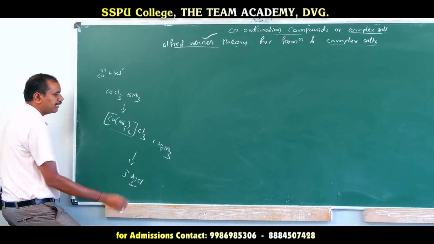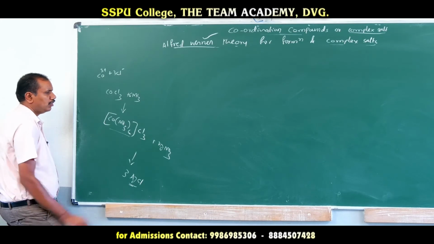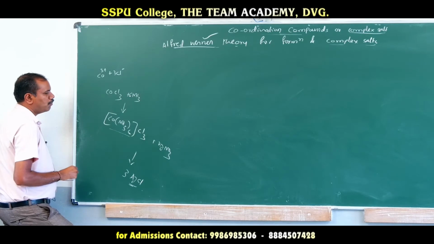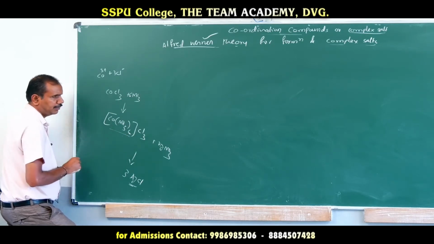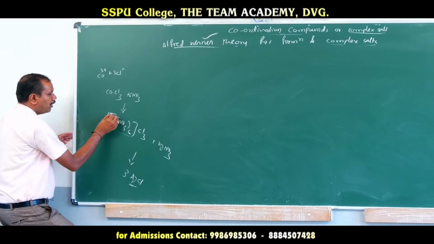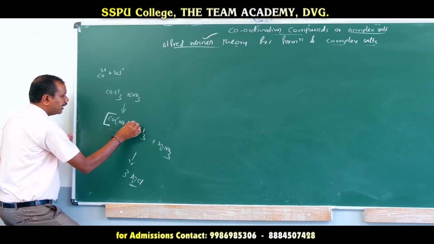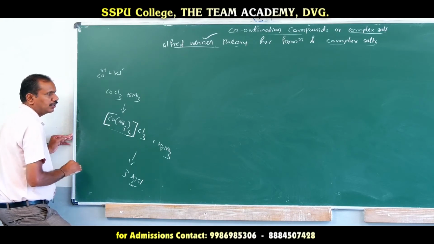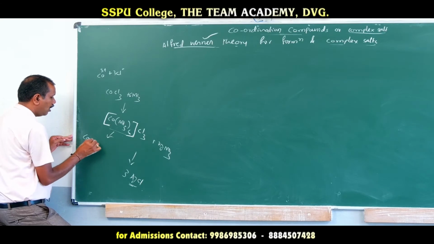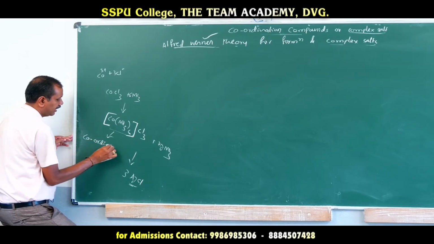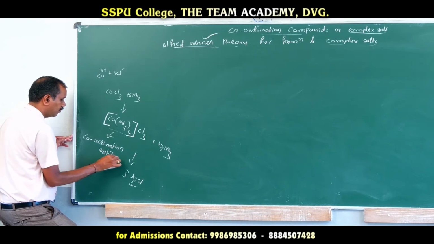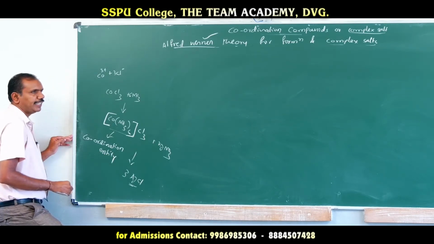Why is 3 mole of AgCl obtained? If cobalt chloride is made to react with ammonia, it can form a complex salt. In that complex salt, there are two groups. One which is written within the square bracket is called the coordination entity. What is a coordination entity?